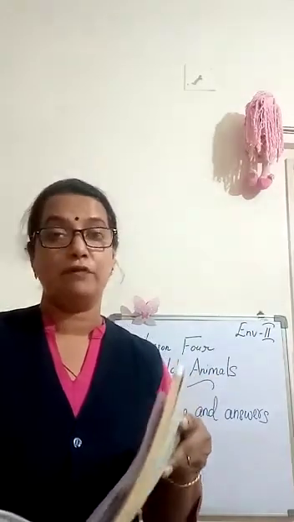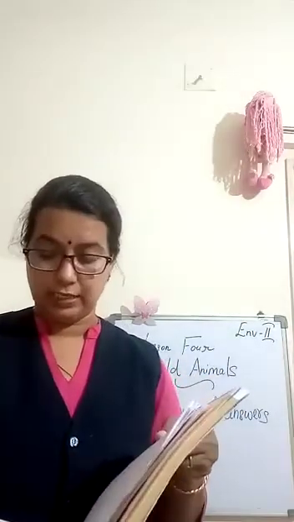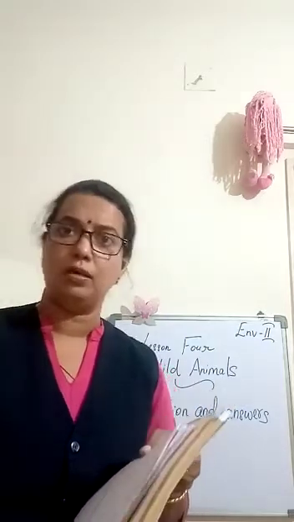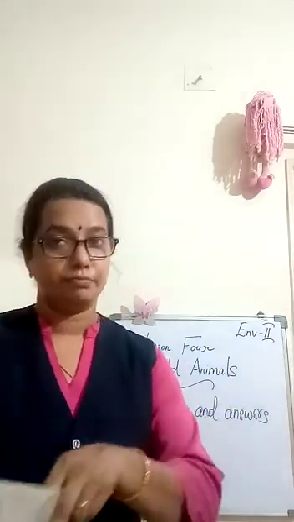Now the third is, give 2 examples of wild animals that make their own home. We have to give any 2 examples. I have taken bird and rabbit. Okay, you can take your own. Birds build their own homes known as the nest. Rabbits make their own home in the ground called burrows.